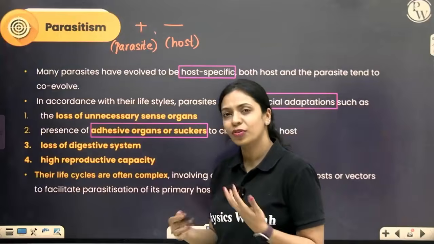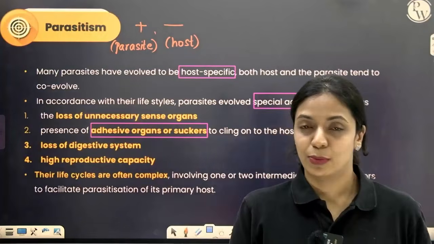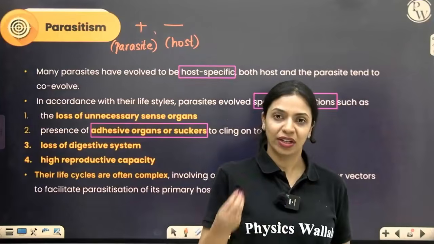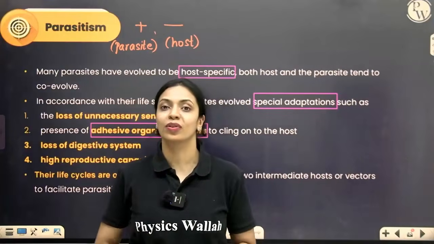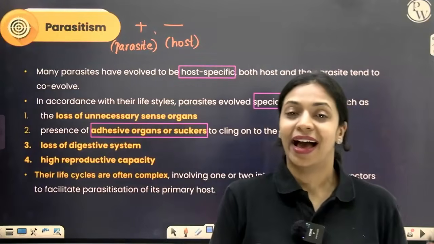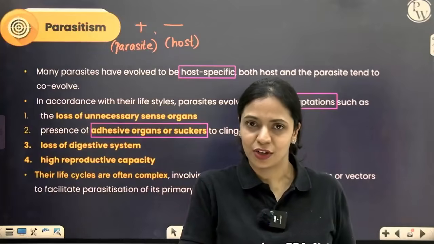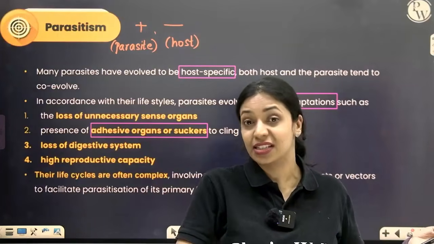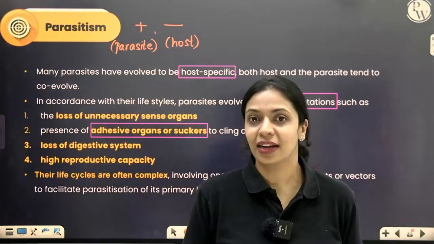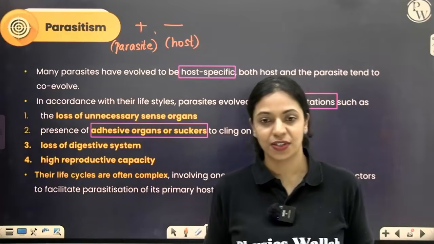Thirdly, some of them will lose their digestive system because, for example, if you consider the tapeworm which is living in your intestine, you have completely digested food. You would have put in the effort to break down food and digest it, and this worm will get ready-made digested food. What is the point of it spending energy in having its own digestive system while it's getting digested food readily available to it? So it's a waste of energy. It does not have a digestive system.